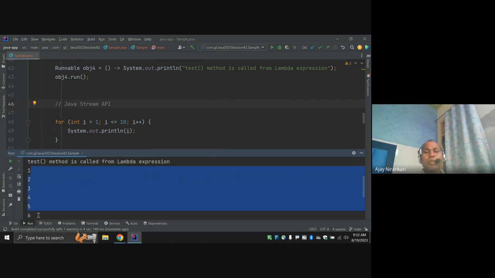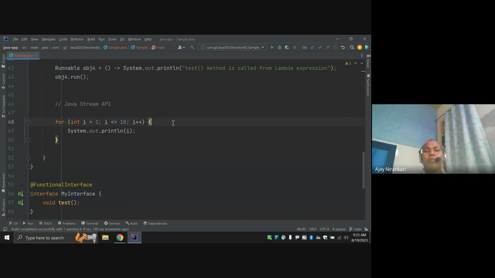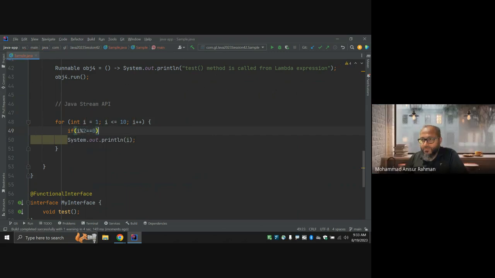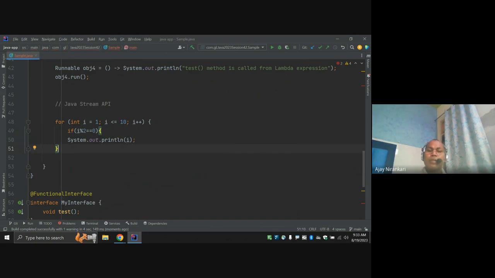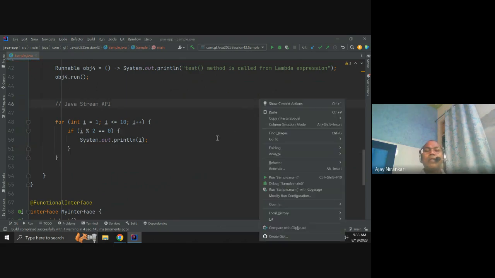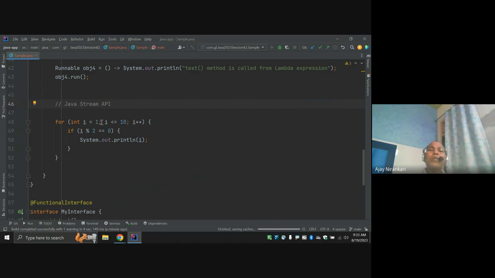Generally, this is all we are doing. It's not called Stream API. This is the simple thing we have understood so far. Now let's say I want to print only the even numbers. You have to write a check: if i modulo 2 double equal to 0, then print. This way we print all the even numbers between 1 to 10.